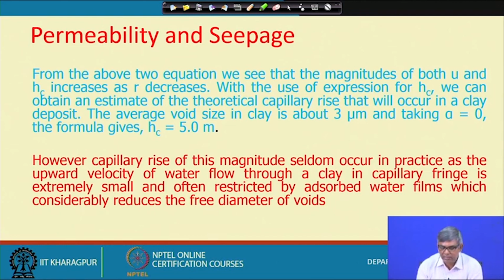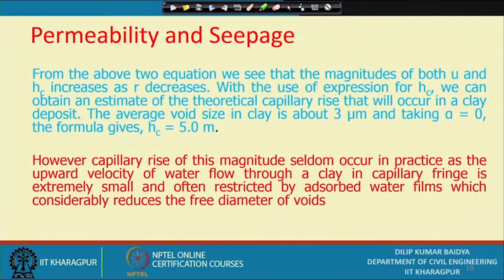However, capillary rise of this magnitude seldom occurs in practice, as the upward velocity of water flow through clay in the capillary fringe is extremely small and often restricted by absorbed water films, which considerably reduce the free diameter of the voids. So, whatever theoretical diameter we have considered, that much diameter may not be available because of the water present in it, and also this resistance. There are different types of resistance, so though theoretically you see this value, the rise will reach a much lower value than that. Okay, thank you.